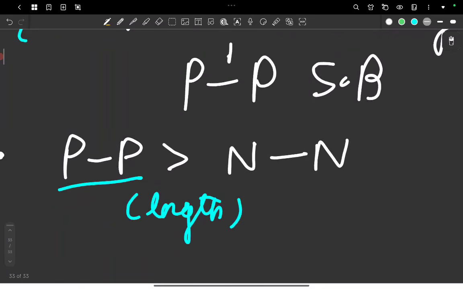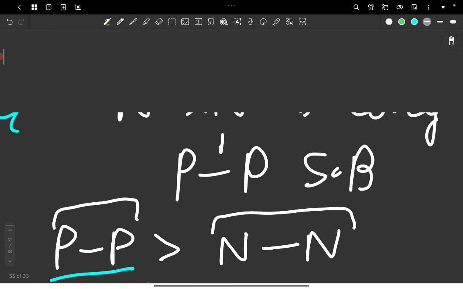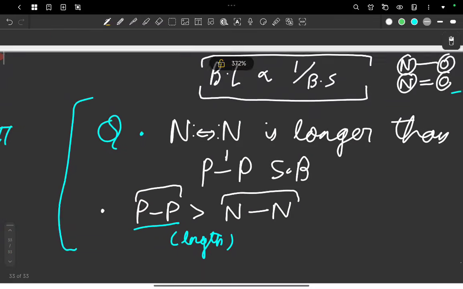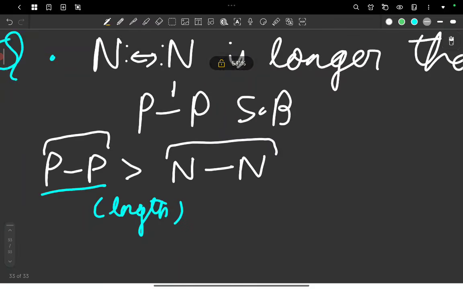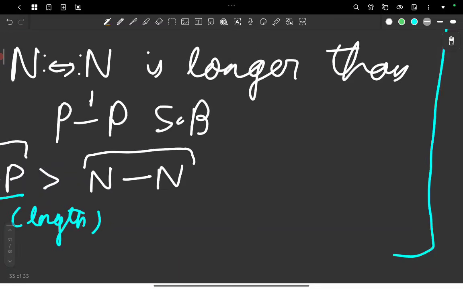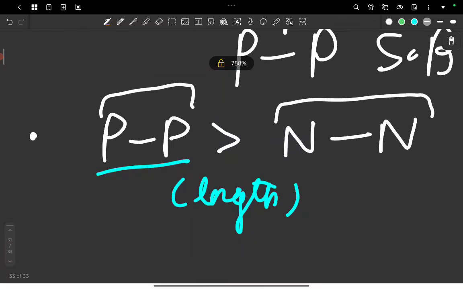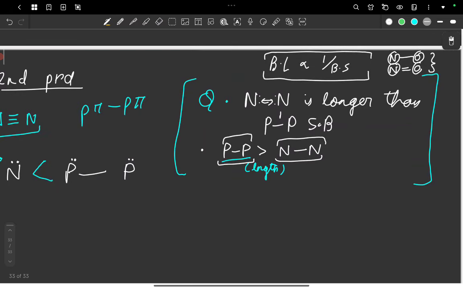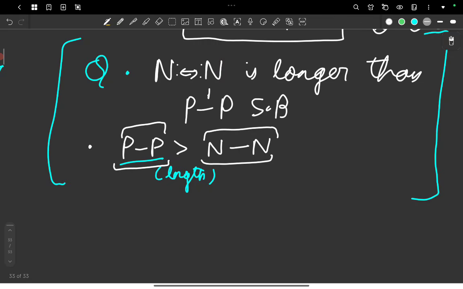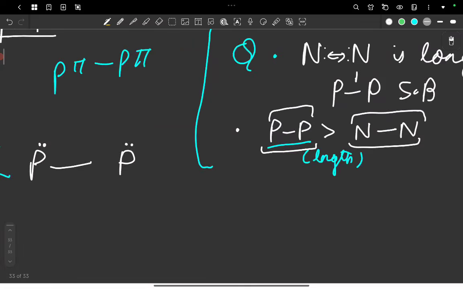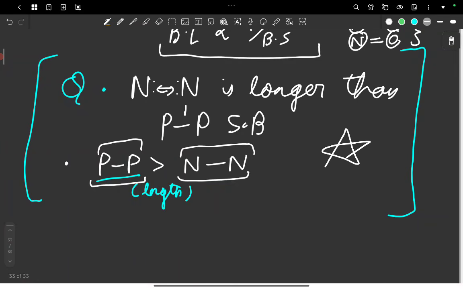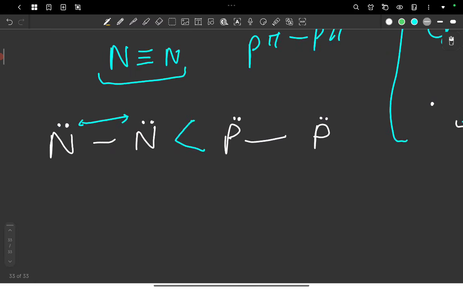But if I'm talking about two completely different compounds where the elements have different properties, since phosphorus has a bigger shell and a larger atomic radius, and the radius is the contribution of an atom to the bond length, this bond is actually longer than the N single bond, and simultaneously it is stronger as well. So this was a trick question, and a lot of people got it wrong, including myself. So I would like to teach this to you as a theory point: not every long bond is weak.